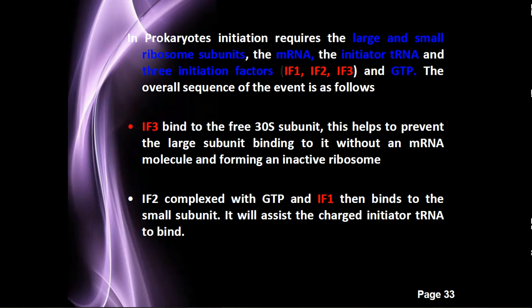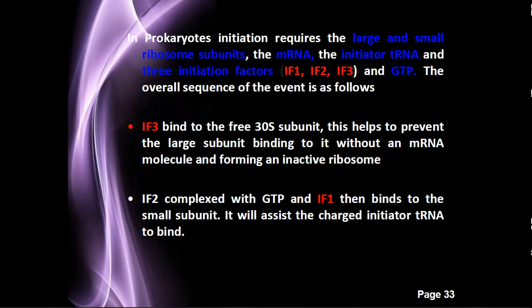When initiation factor 3 binds to the small subunit of the ribosome, it prevents the large subunit from binding to the small subunit. This is because the 30S subunit must first bind with the mRNA, and then it will bind with the large subunit. So this is the main function of IF3, initiation factor 3.